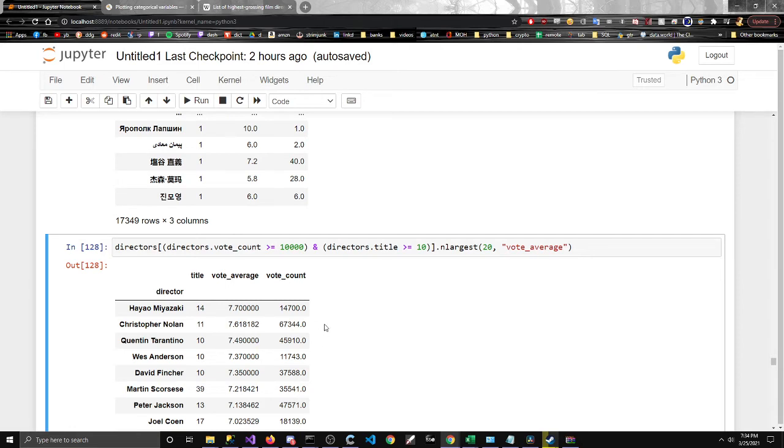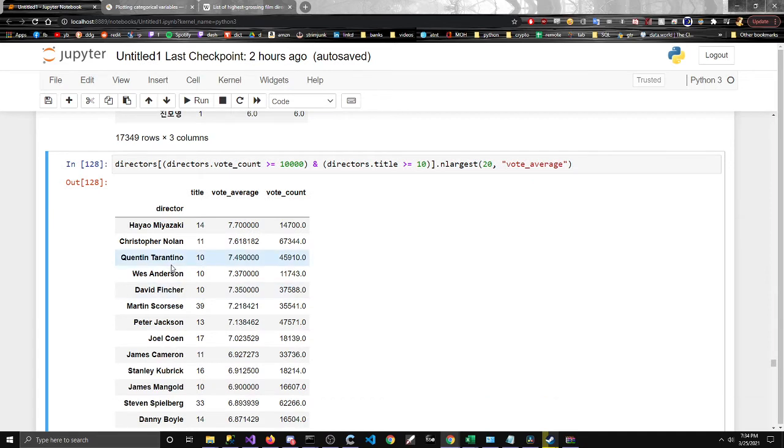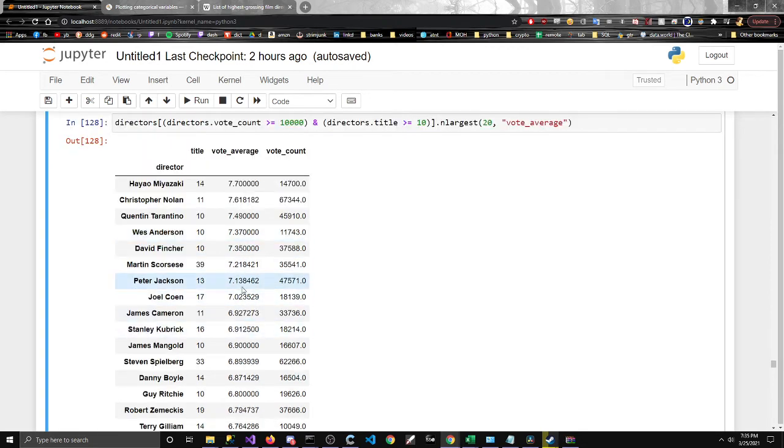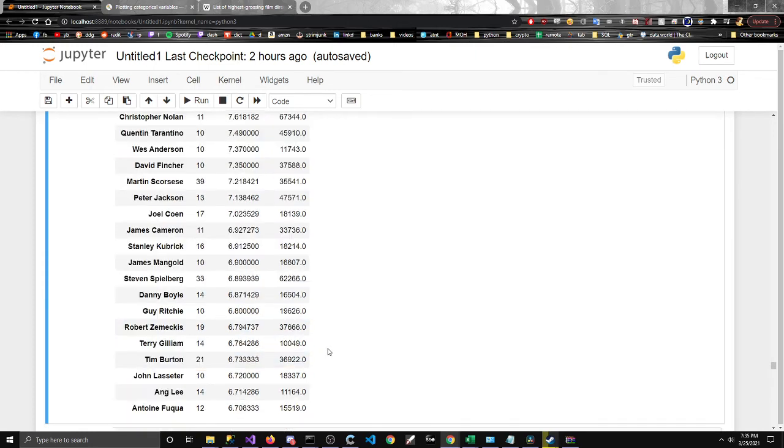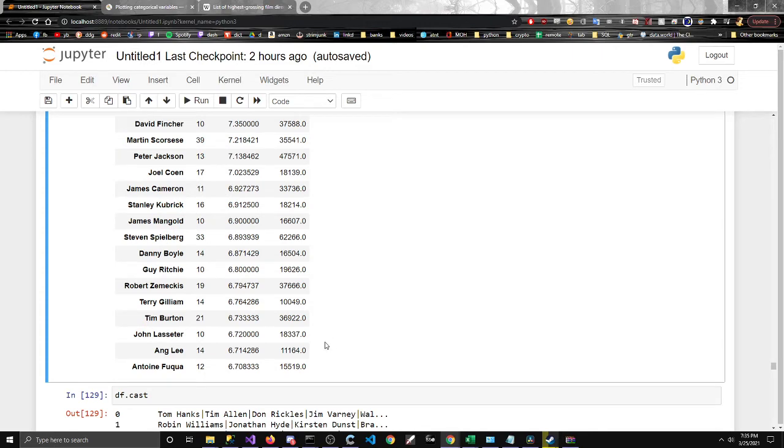Christopher Nolan, Quentin Tarantino, Wes Anderson. Pretty much it's all the well known. I'm not a movie buff, but I've heard of all of these essentially, at least looks like the top 10. Guy Ritchie. Yeah, pretty much heard of most of these.